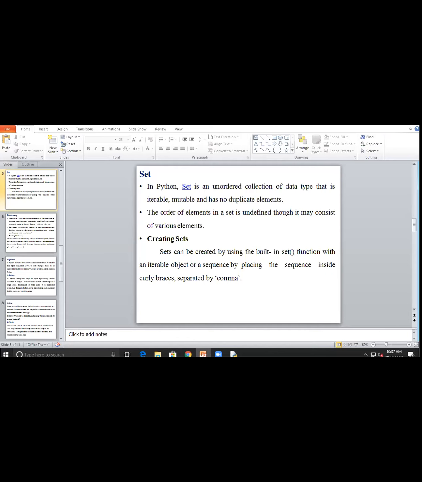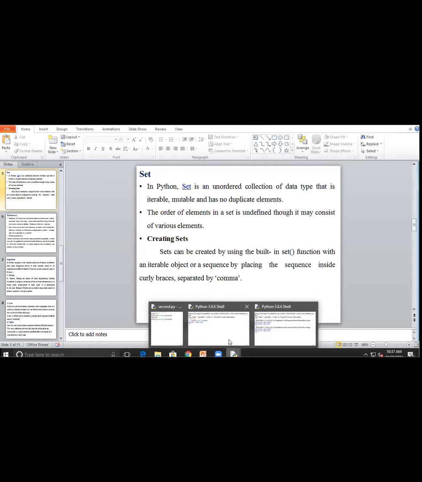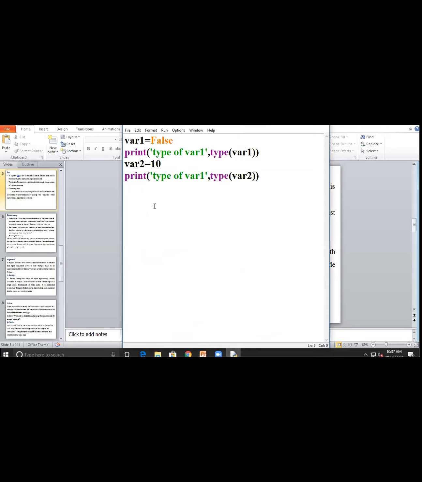Set means we can't duplicate. Suppose we are considering one array. In the array, suppose we are writing the numbers 1 to 10. Suppose we write one number many times. Here suppose I declare a is equal to 1, 2, 3, 4, 4.